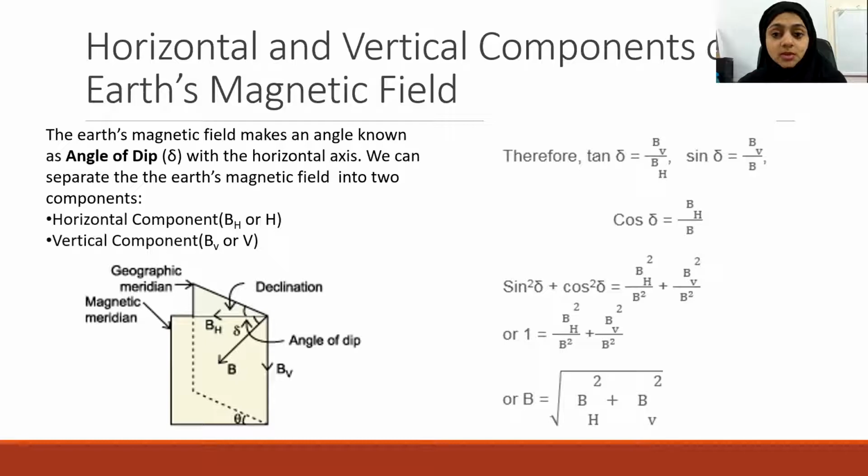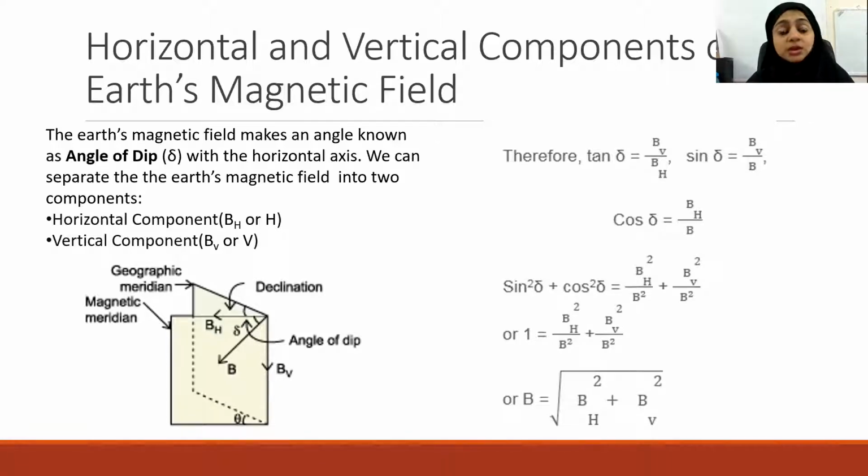Yes, teacher. So we have so far discussed the elements of Earth's magnetic field: the declination, dip, and horizontal component, which are known as the elements of Earth's magnetic field, and we have described that in detail. Now, let us see how different substances can be classified based on their magnetic properties.